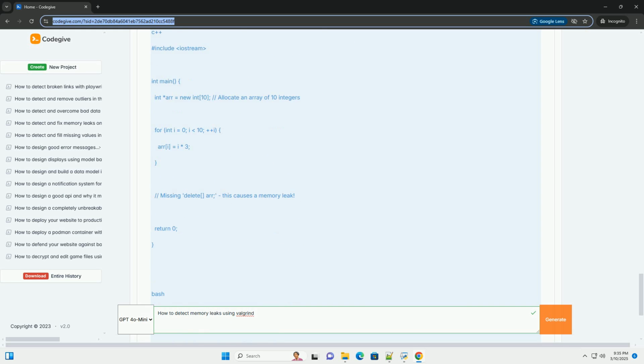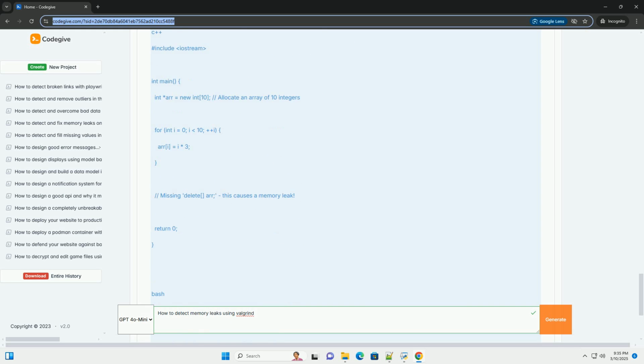*--track-origins=yes*. This option is extremely helpful for debugging. It tells Valgrind to track the origins of uninitialized values. When you see an error involving an uninitialized value, Valgrind will show you where that value was first created. This is invaluable for tracking down subtle bugs. However, it adds significant overhead, so use it when you need it.